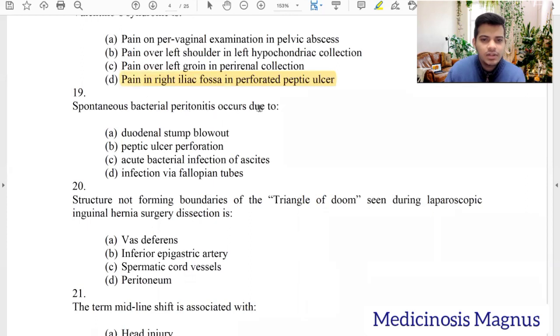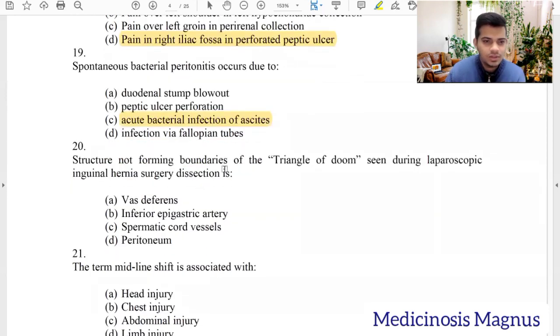Spontaneous bacterial peritonitis occurs due to duodenal stump leak? No. Peptic ulcer perforation? No. Acute bacterial infection of ascites? Yes. Ascitic fluid, when infected, can cause spontaneous bacterial peritonitis, not infection via fallopian tubes.